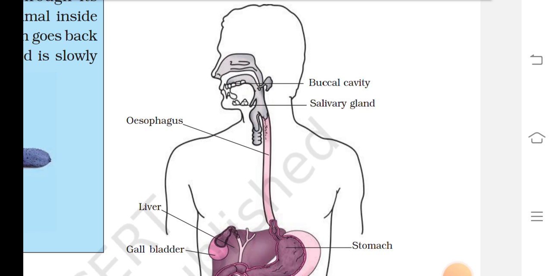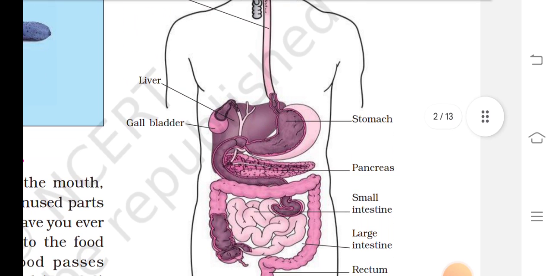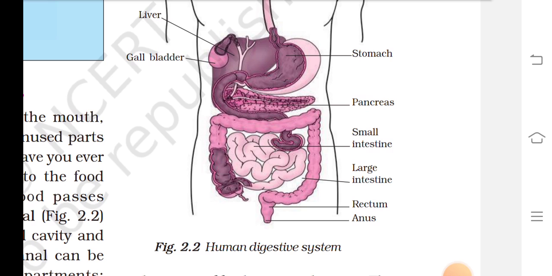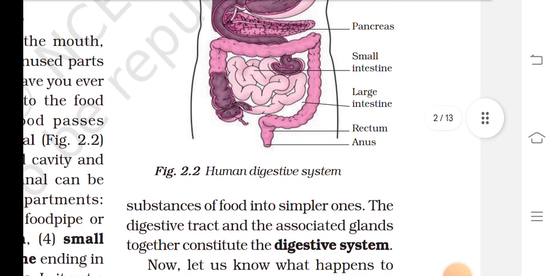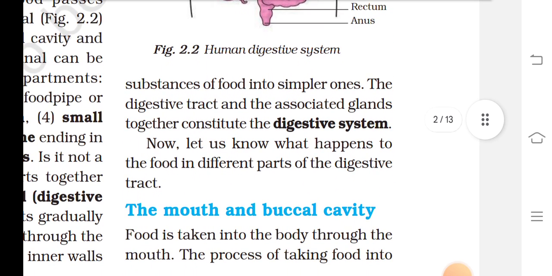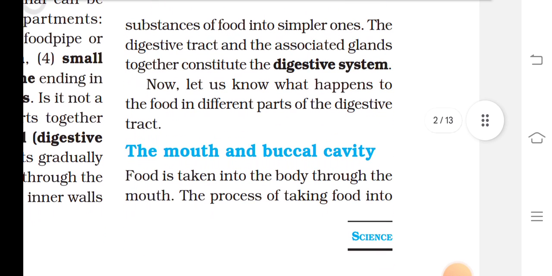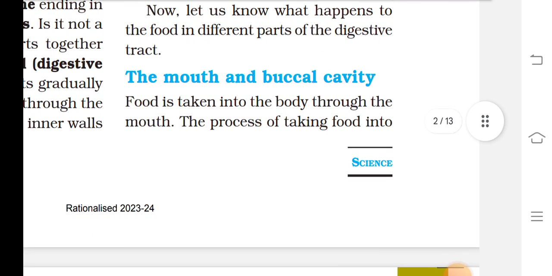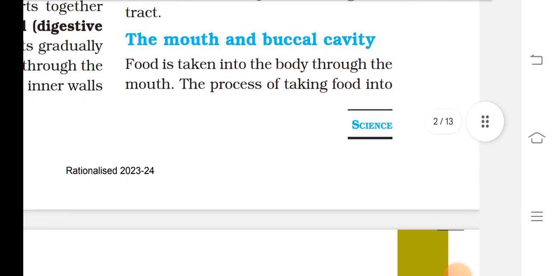Esophagus, buccal cavity, salivary gland, liver, gallbladder, stomach, pancreas, small intestine, large intestine, rectum, anus. Substances of food into simpler ones. The digestive tract and the associated glands together constitute the digestive system. Now let us know what happens to the food in different parts of the digestive tract.